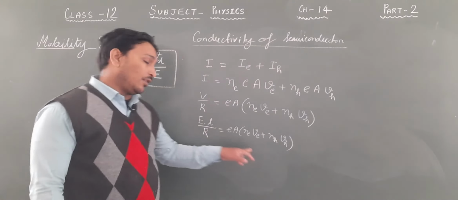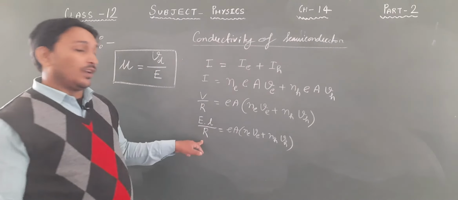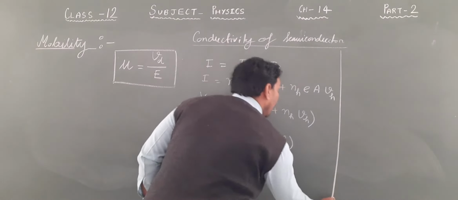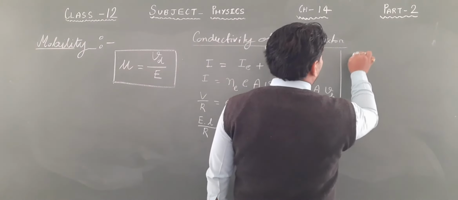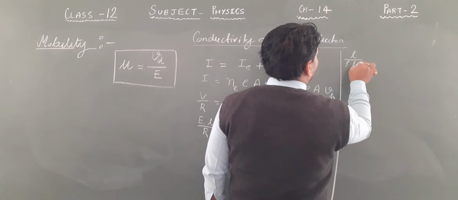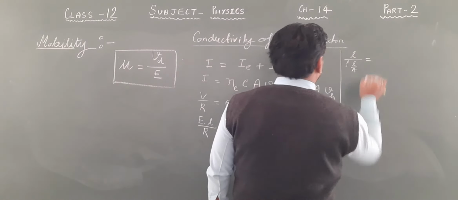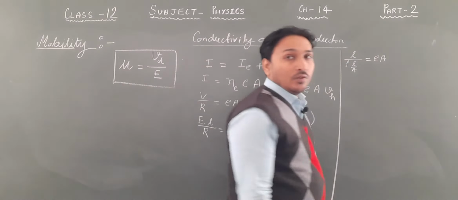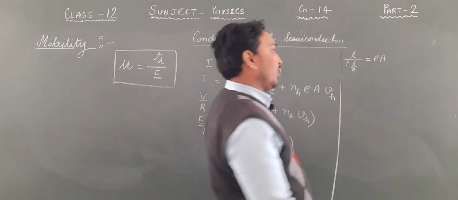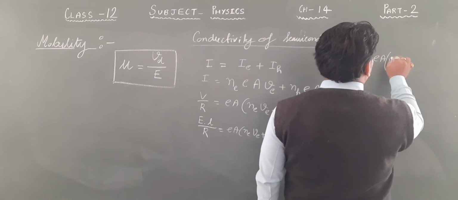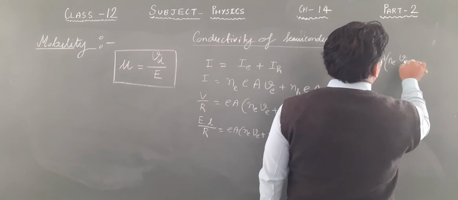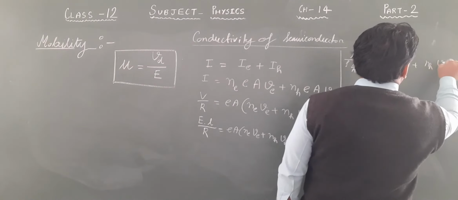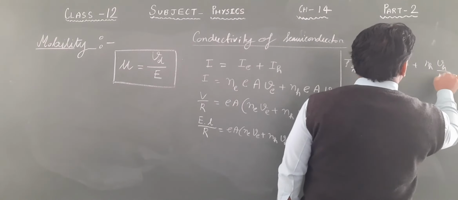Now E is transferred to that side, and in place of R we can write rho L upon A. So we have L upon rho L upon A equal to eA. Just see how I am writing this. It is n_e v_e upon E plus n_h v_h upon E.